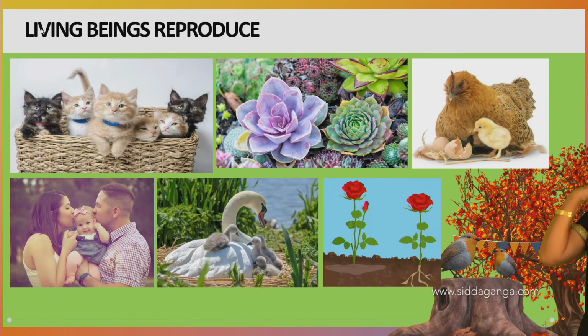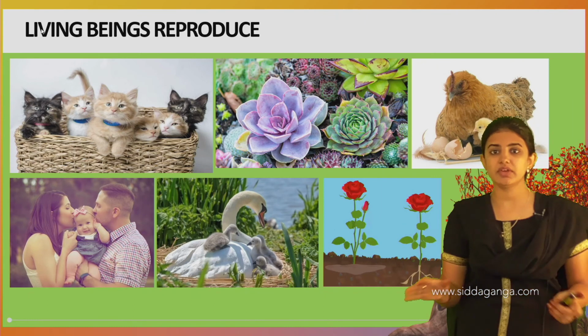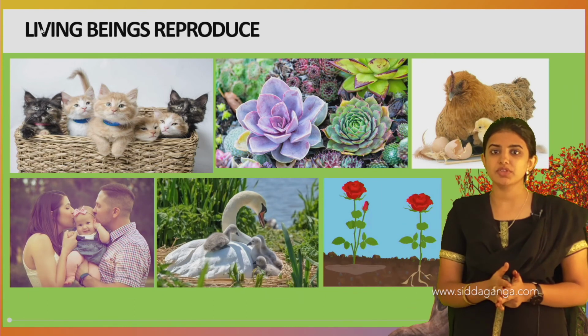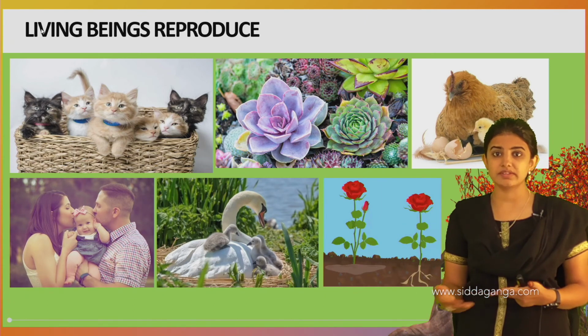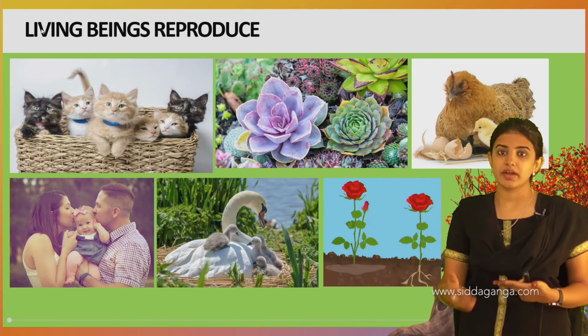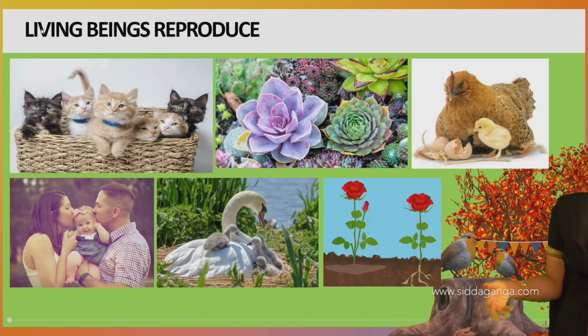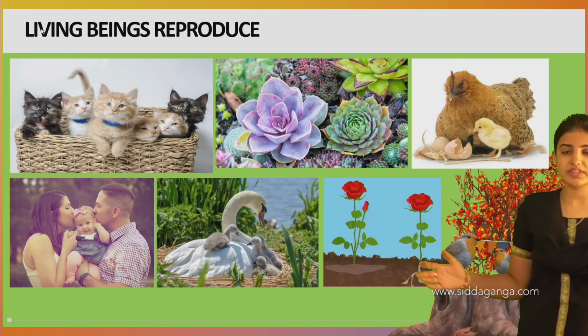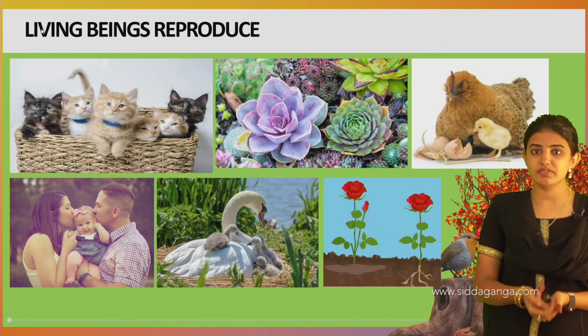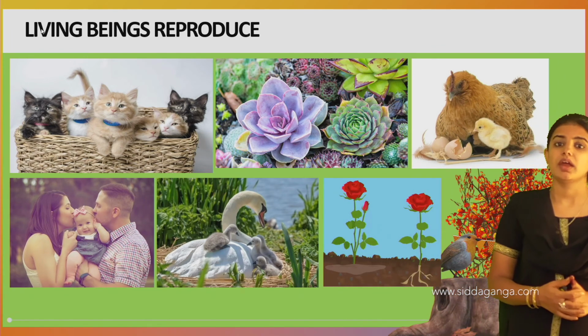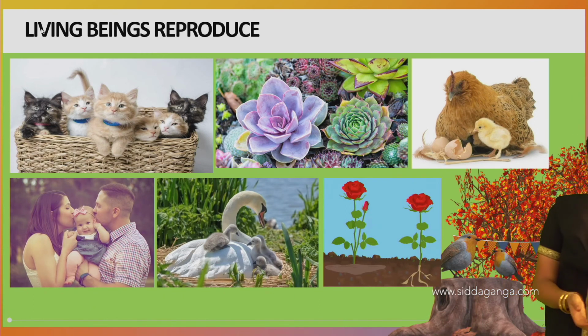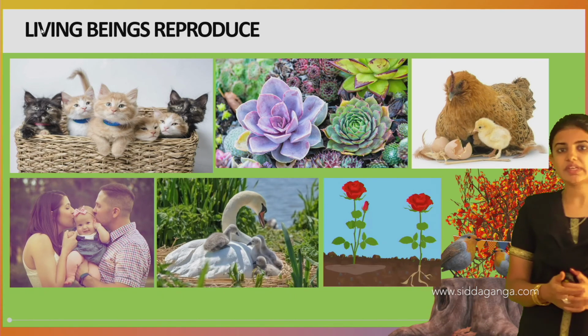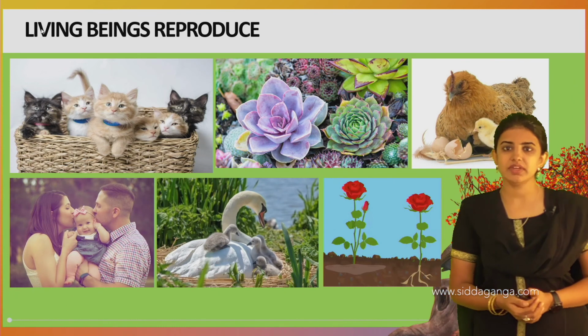Reproduction is a very important process in living organisms. Without reproduction, there is no life on this earth, and different creatures are present through this reproduction process. We can see different animals, plants, and human beings reproduce. So, it is one of the characteristic features of living things.